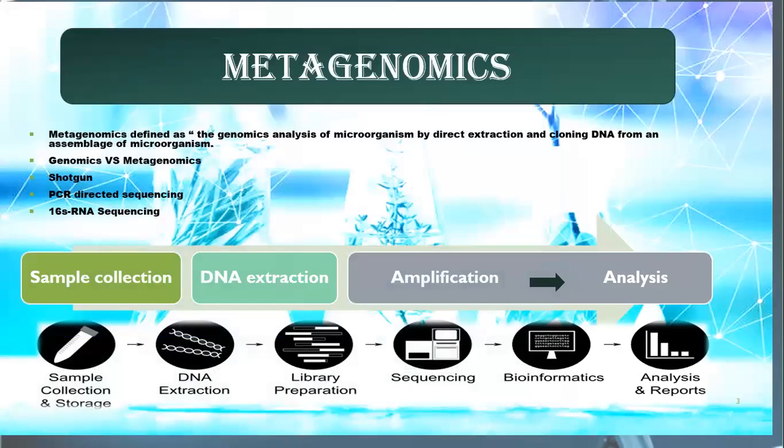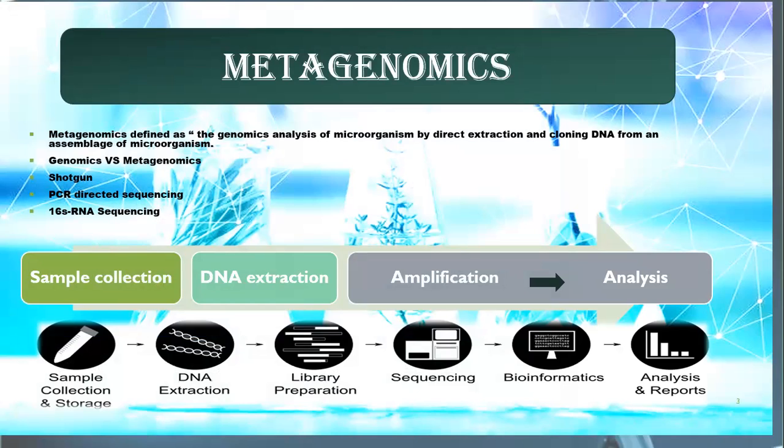Metagenomics is defined as the genomic analysis of microorganisms by direct extraction and cloning of DNA from the assemblage of microorganisms. There are two terms, genomics and metagenomics. What is the difference between them? Genomics refers to the study of the genome of a single organism, while metagenomics deals with multiple organisms and free DNA.